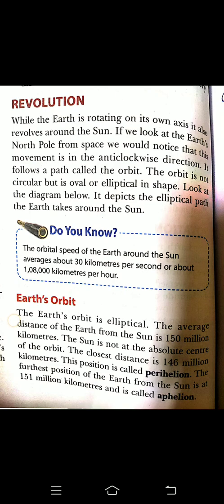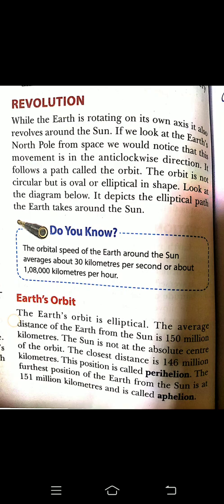Basically, beta, what is the meaning of orbit? An orbit is a curved path taken by a planet or another object as it moves around another planet, star, moon, etc. The orbit is not a circular path, but it is oval or elliptical in shape.